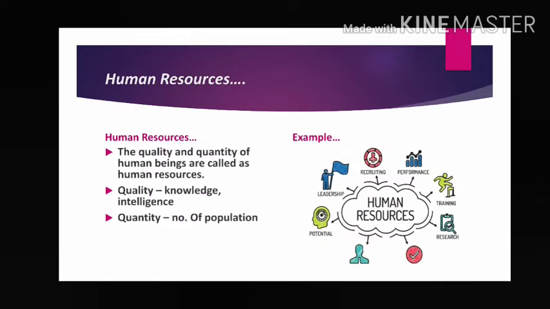Human resources. Here human resources means, I have told you, when we are talking about human resource, there are two things coming. Not only our knowledge, that means quality, but also our number, quantity. So whenever we are talking about human resources, two types of things are included: quality and quantity. Your knowledge and also your number. Quality means knowledge, intelligence; quantity means number of population.